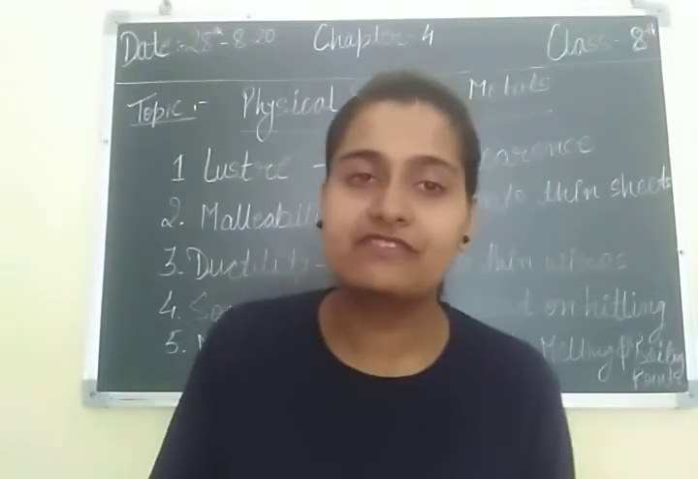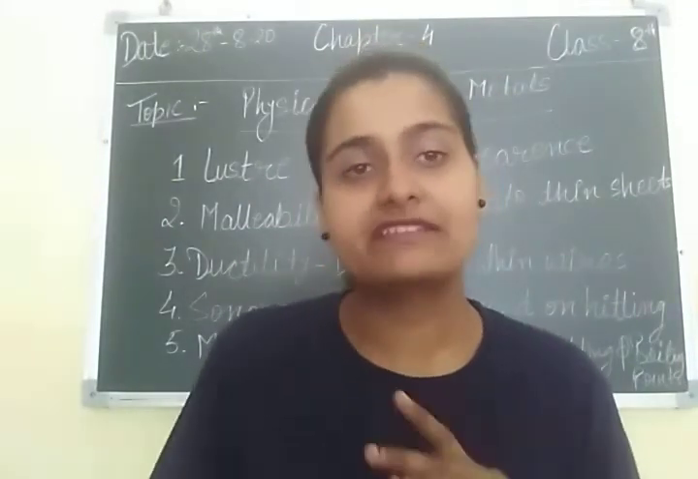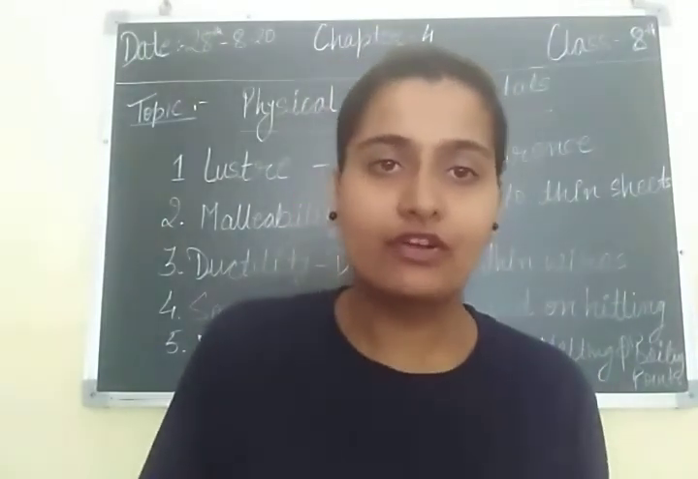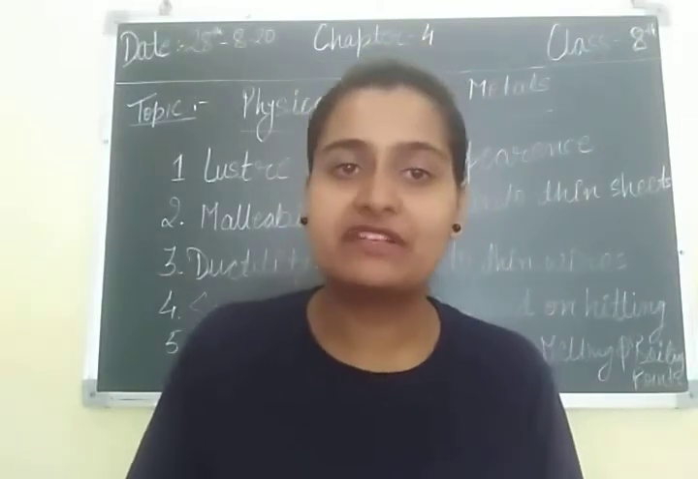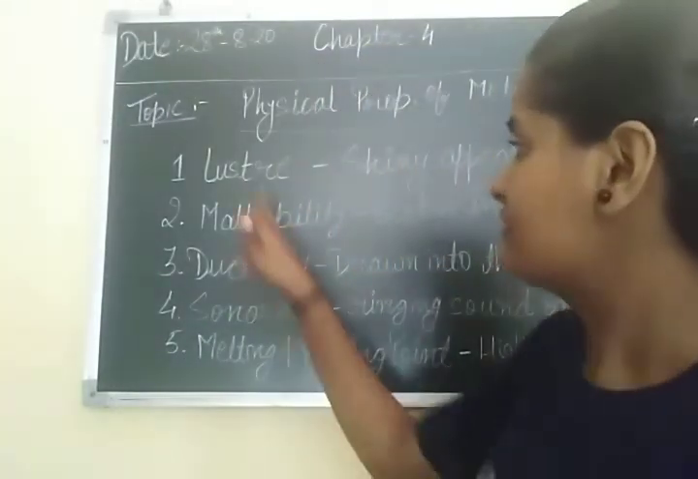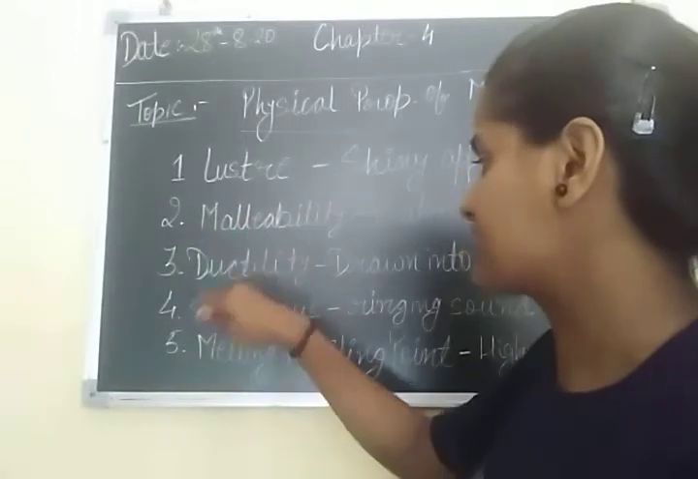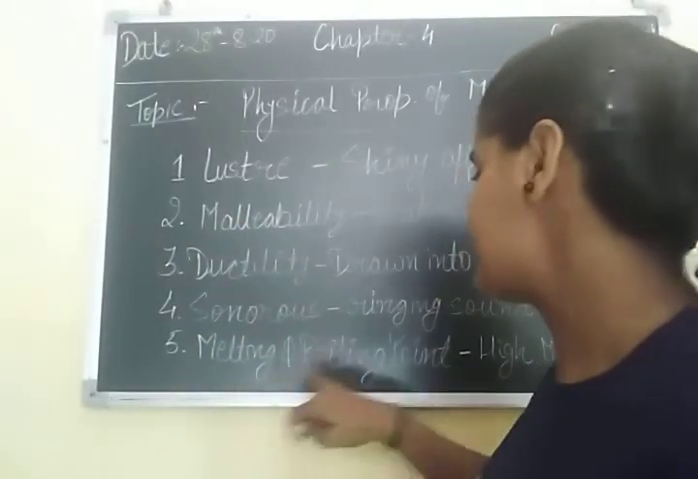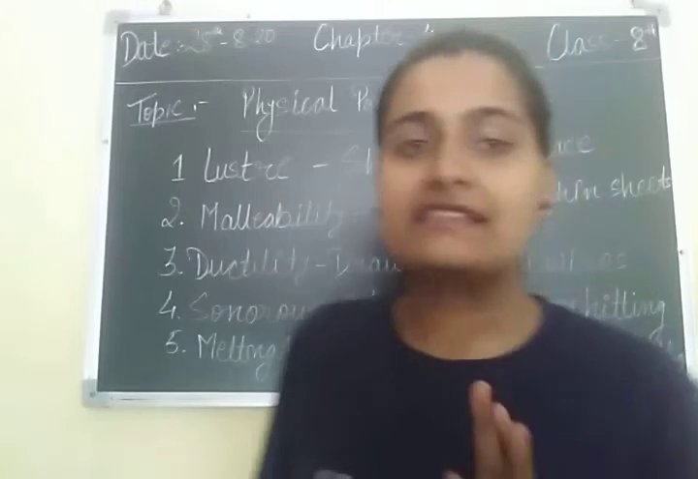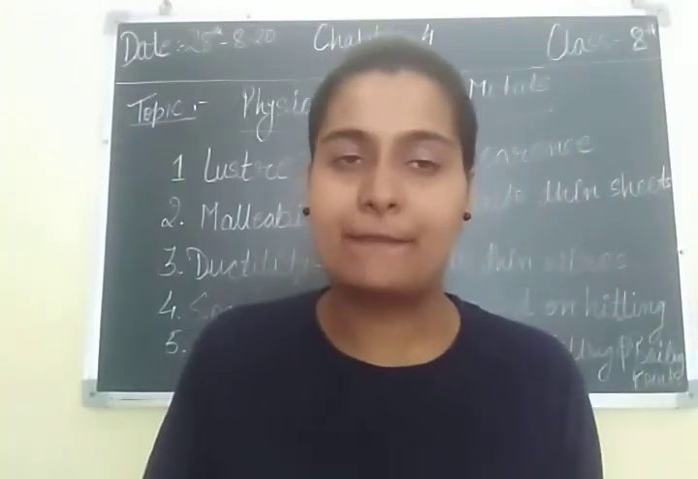First we discuss the physical properties of metals, then we discuss the physical properties of non-metals. So the physical properties of metals are luster, malleability, ductility, sonorous, melting and boiling point. These are the physical properties of metal.